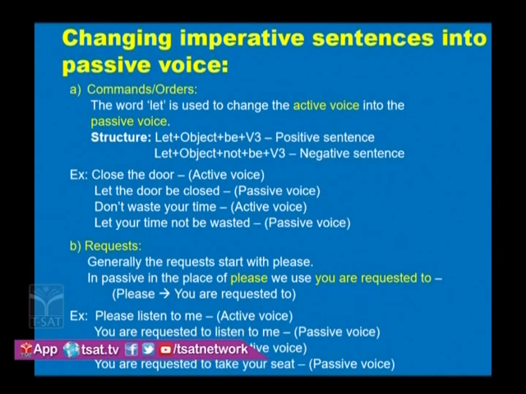The word let is used to change the active voice into the passive voice. Right? Let us have an example. Yes?